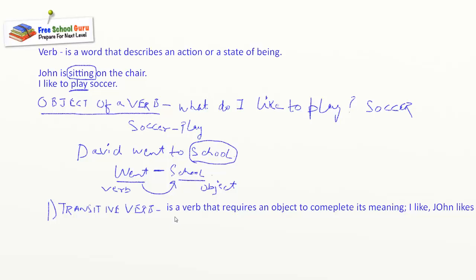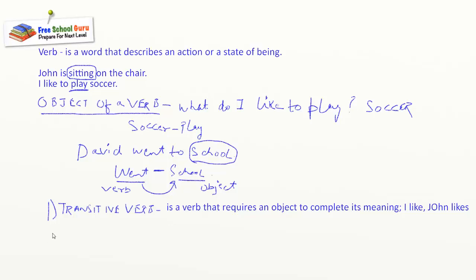So likes and like in these two sentences are transitive verbs. Now, if I add an object to it, then it gives total meaning to the sentence. So I say, I like apple. So apple is an object. I added an object and the meaning is complete. Okay, so that's your transitive verb.